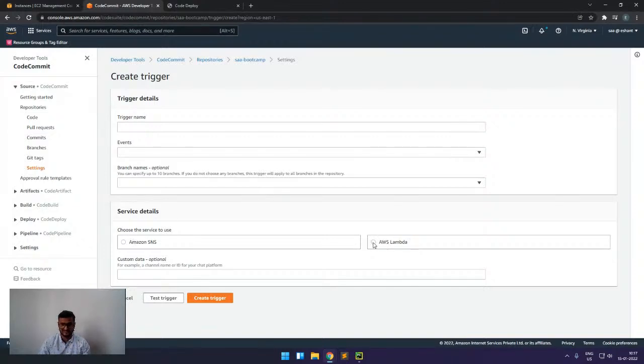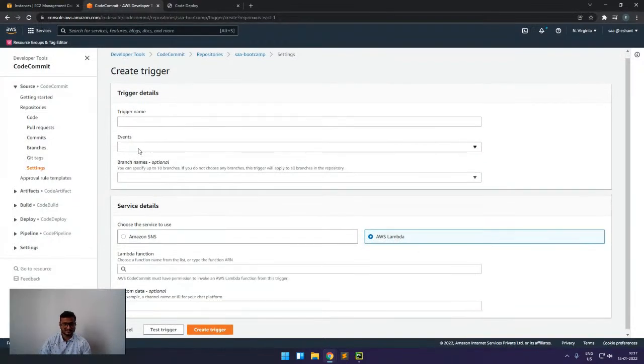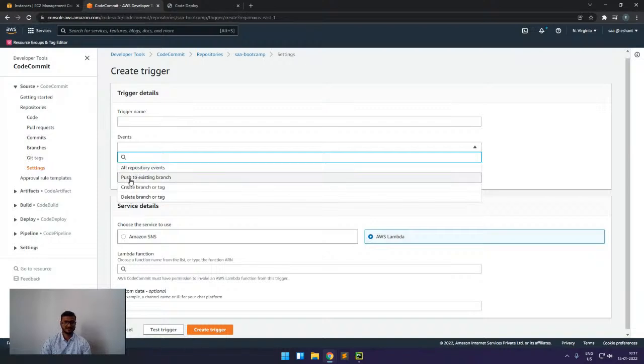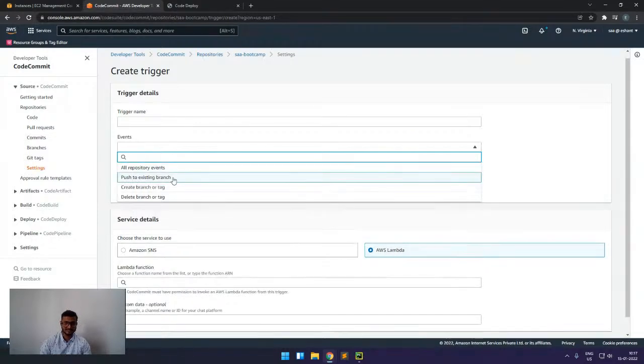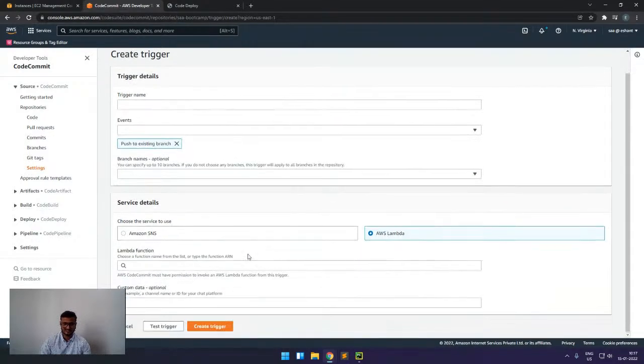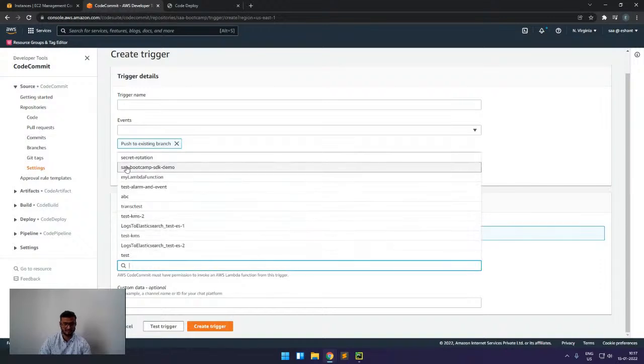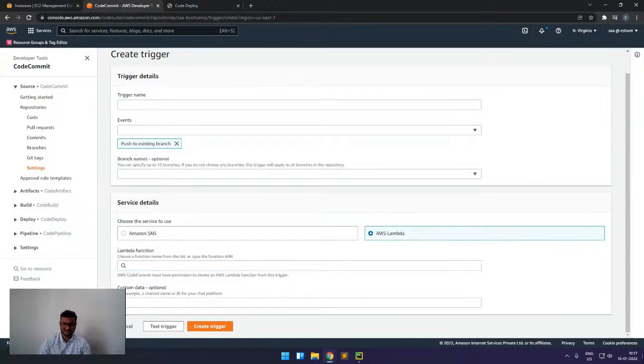For example, here we can see we are having Lambda. We can see the events. For example, if someone does a push to an existing branch, then it will invoke a Lambda function, and we will select the Lambda that we want. So we have to create a Lambda function first, and then we can create a trigger like that.